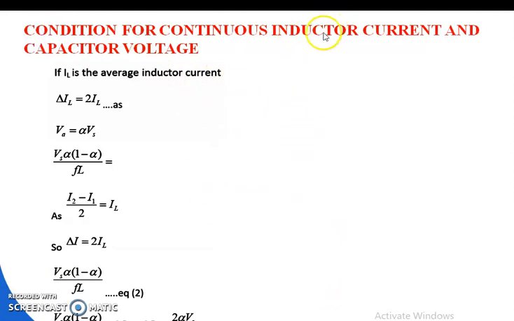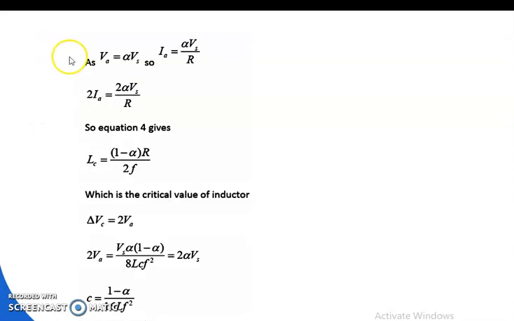The condition for continuous inductor current and capacitor voltage. If IL is the average inductor current, del IL is equal to 2IL, Va is equal to alpha Vs, Vs alpha into 1 minus alpha by F into L. I2 minus I1 by 2 is equal to IL, so del I is equal to 2IL, Vs alpha into 1 minus alpha by F into L. As Va is equal to alpha Vs, so Ia is equal to alpha Vs by R, 2Ia is equal to 2 alpha Vs by R.